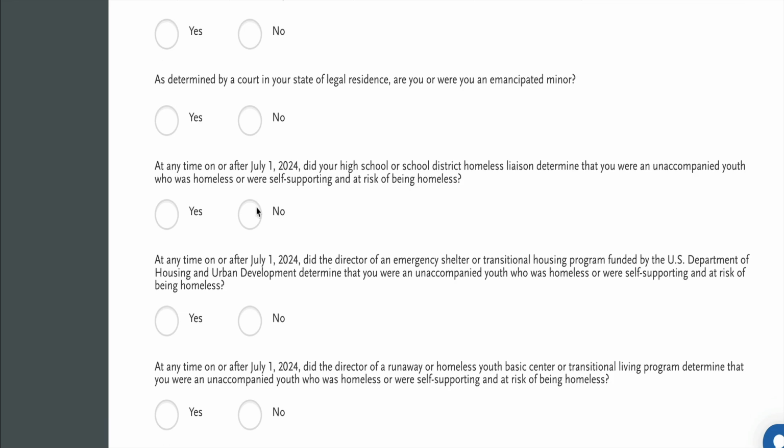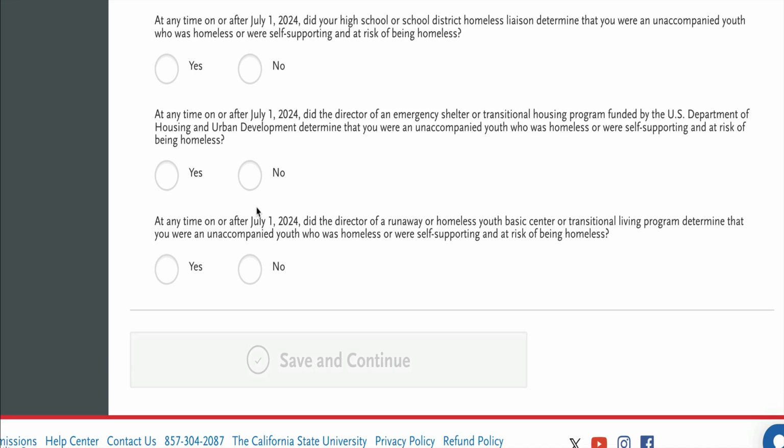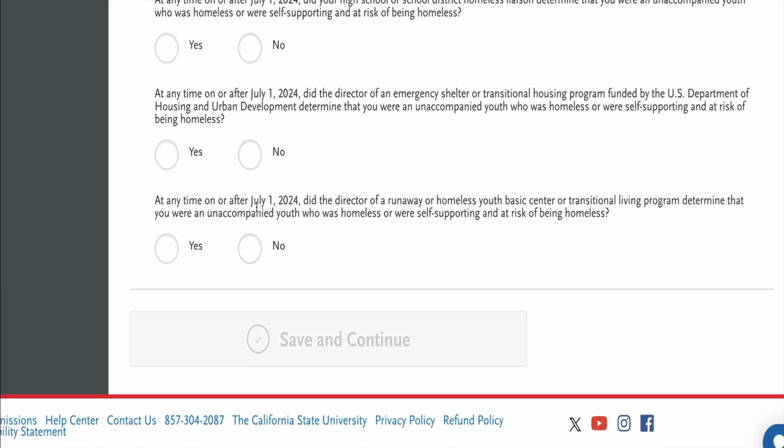Make a selection. At any time on or after July 1st, 2024, did your high school or school district homeless liaison determine that you were an unaccompanied youth who was homeless or were self-supporting and at risk of being homeless? Make a selection. At any time on or after July 1st, 2024, did the director of an emergency shelter or